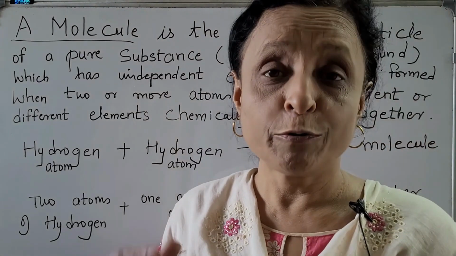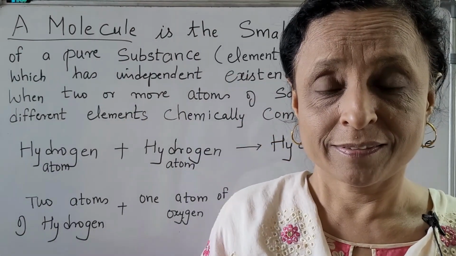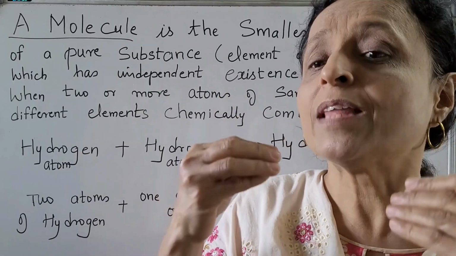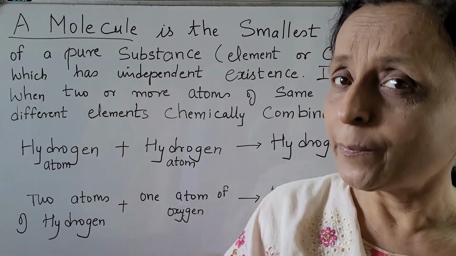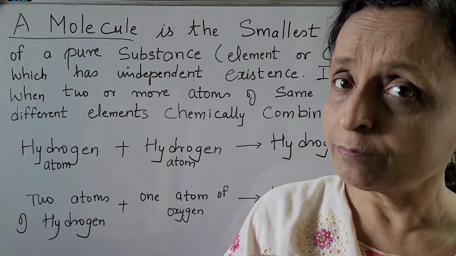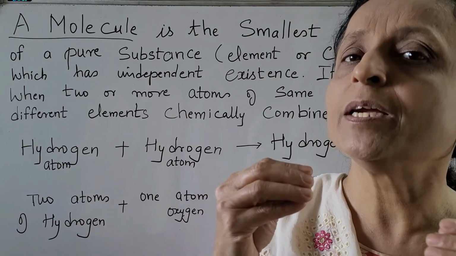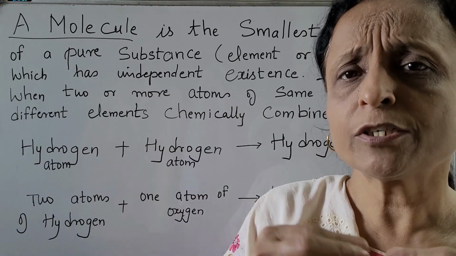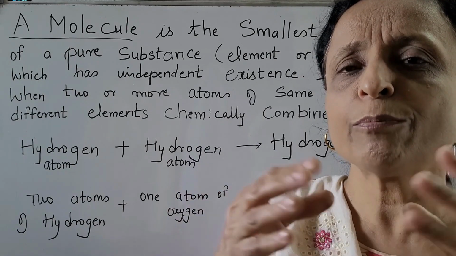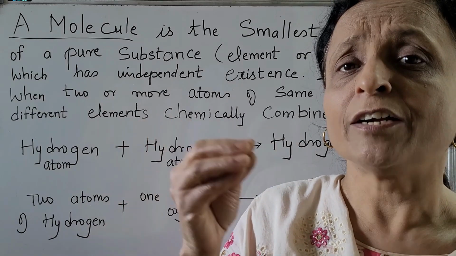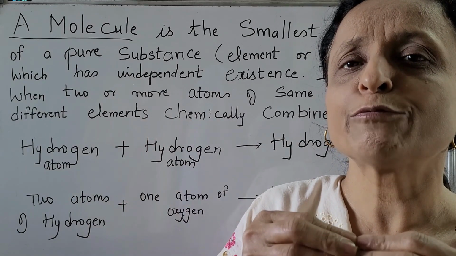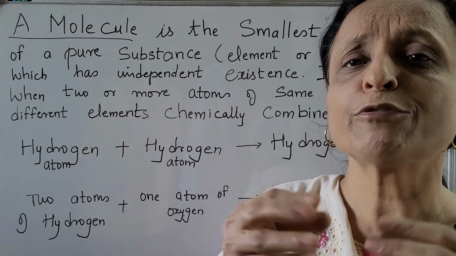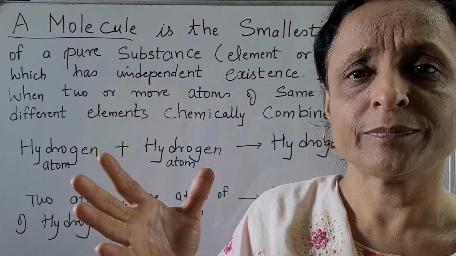Now you have followed what an atom is. Once you have followed that, you will know that when atoms combine, same atoms or different atoms, they become a molecule. Oxygen will combine to form an oxygen molecule. Hydrogen will combine to form a hydrogen molecule. Hydrogen and oxygen will combine to form water molecules.